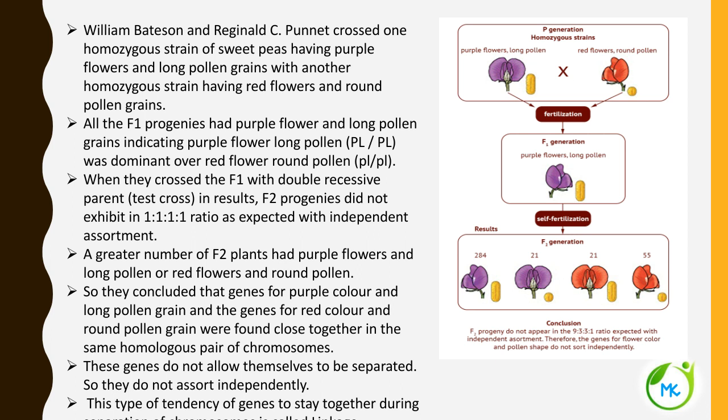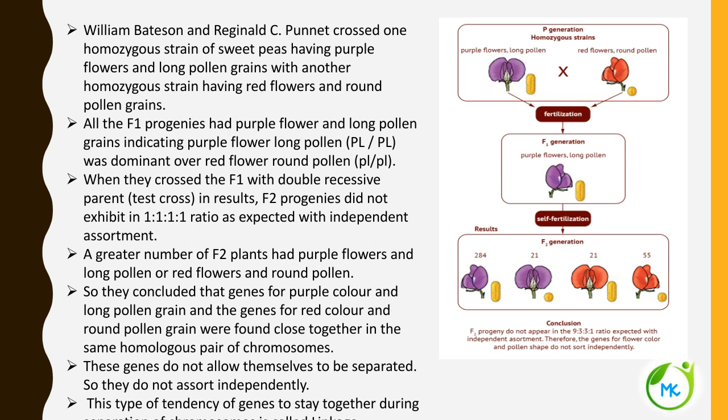All the F1 progeny had purple flower with long pollen. So what we got: purple flower with long pollen is seen in the F1 generation, indicating that purple flower long pollen, capital P L, was dominant over red flower with round pollen, small p l.